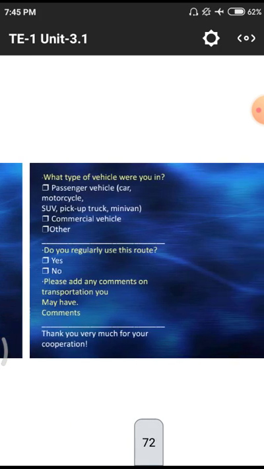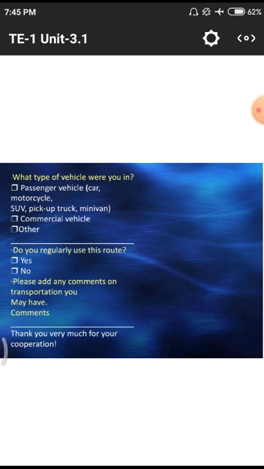A particular point. What type of vehicles are they having? That means whether it is a PCR, that means passenger vehicle, meaning car or motorcycle or SUV, sport utility vehicle, or pickup truck or minivan, likewise different vehicles among four-wheelers and two-wheelers. Next one, it is a commercial vehicle, meaning traveling buses or road transport corporation buses or other modes of transportation. Do you regularly use these routes? That means whether they are regular passengers on the particular route or not. Next one, please add any comments on the transportation. That means, are there any comments?